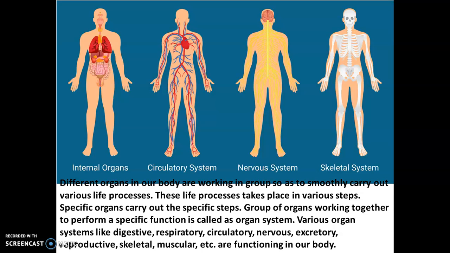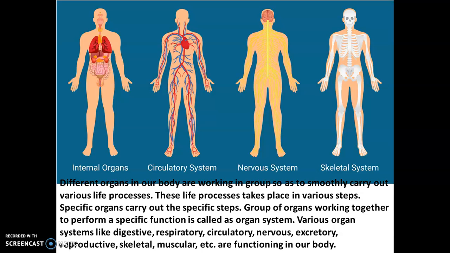Okay, so this also we have studied, that in our human body, the cell is the smallest unit. A group of cells combine together to form a tissue. A group of tissues combine together to form an organ. And a group of organs comes together and forms a system. For example, if we take the example of the respiratory system, we have nose, pharynx, larynx, lungs. These are all the organs that form our respiratory system.